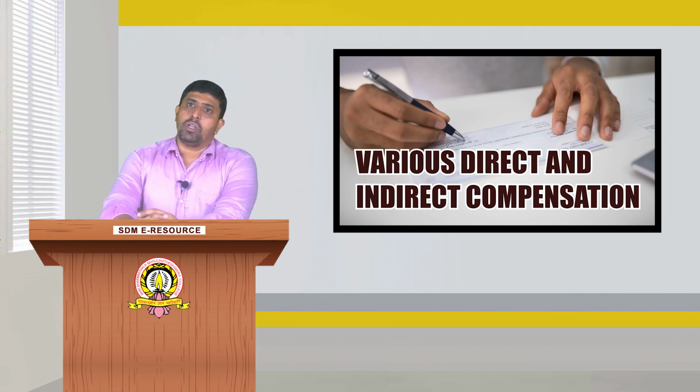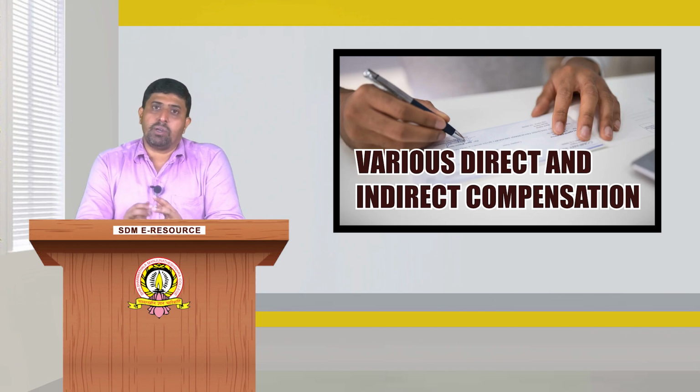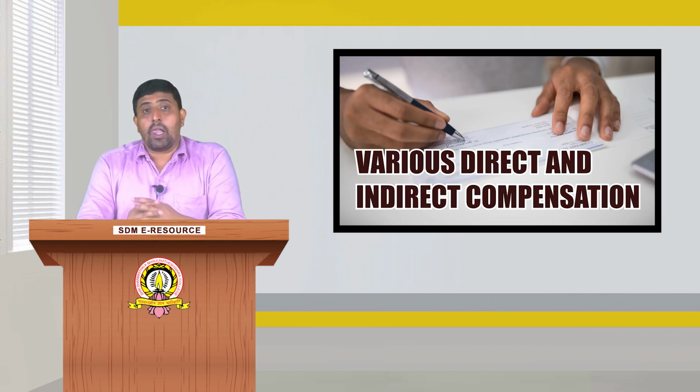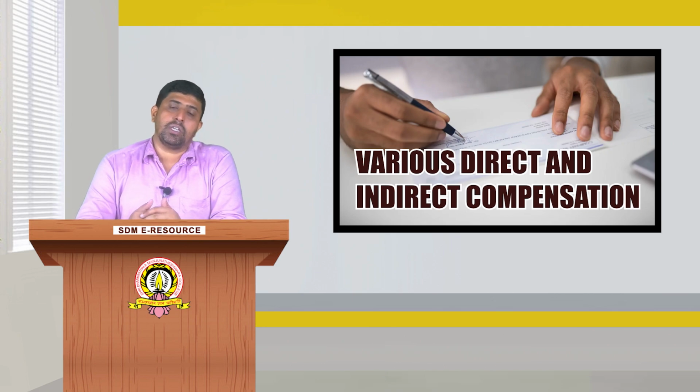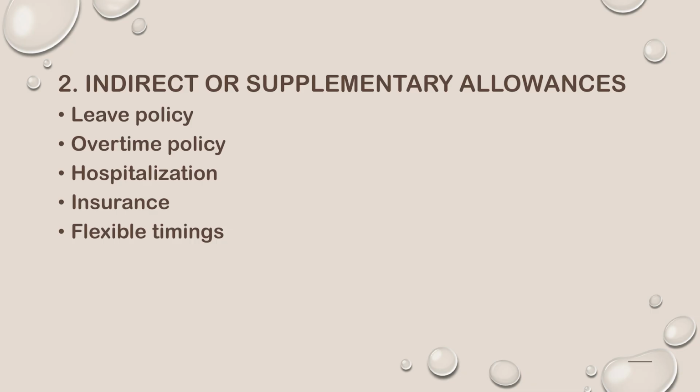Next, we shall go with the indirect benefit given by the organization with respect to insurance premiums. Any life insurance premium which is partly paid by the organization also acts as a compensation benefit, in such a way that the employee can manage the medical or life related difficulties that he may face in future circumstances. Next, we shall go with the flexible timings.